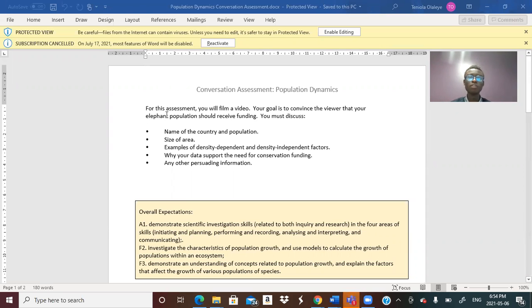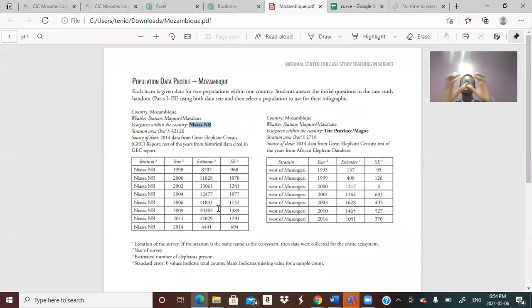I'm going to be answering the question engagement for our conservation assessment. For this assessment, I'll film a video. My goal is to convince you that my elephant population should receive funding. I will discuss the name of the country and population, size of area, examples of density dependent and independent factors, why the data support the needs for conservation, and any other persuasive information. So I'm going to go here.